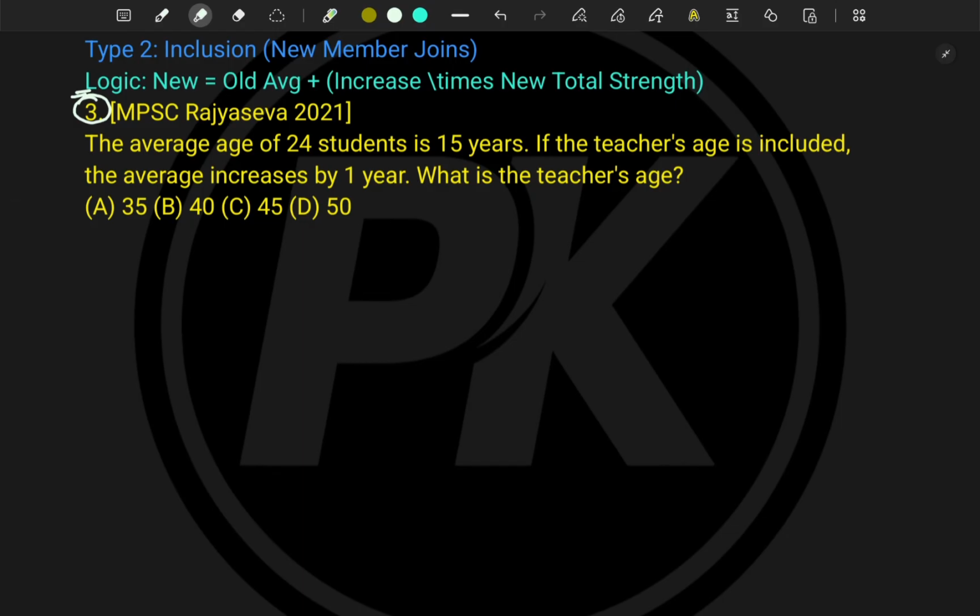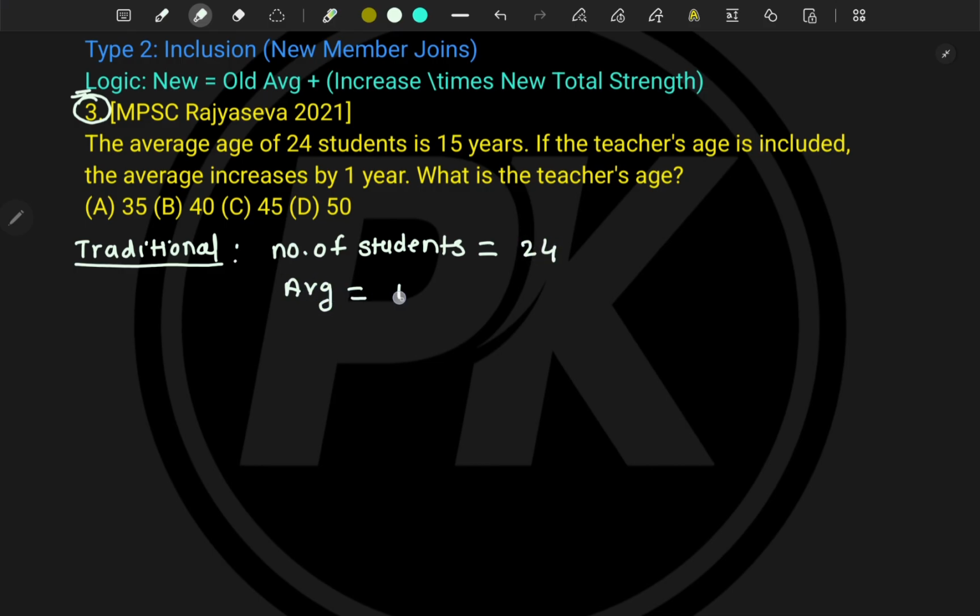Now what it is saying: the average age of 24 students is 15 years, right? So what is the traditional method? Here I will write the traditional method and then we will solve with our method. In the traditional method, the average age of 24 students is given. That means the number of students is given, total 24, and the average is also given, equal to 15 years.